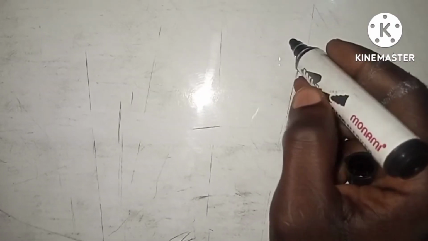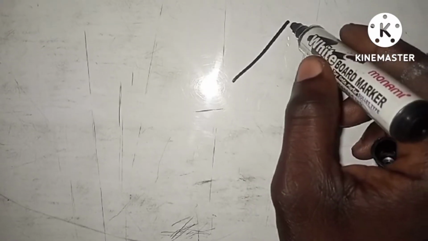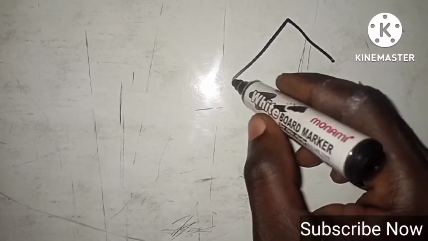Now, according to the question, we are told that a body of mass. The body of mass here, we are not talking about a human body. It can be any object you can think of, anything that doesn't move, right? So that's what we are referring to as a body. Now, a body of mass. The mass of that body is 3 kilograms. So, assuming this is the body, right? So, this is the body.